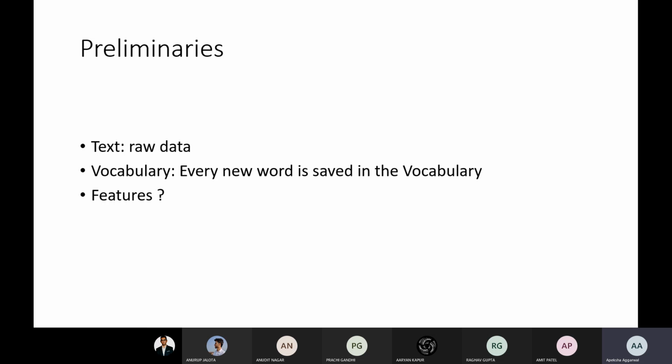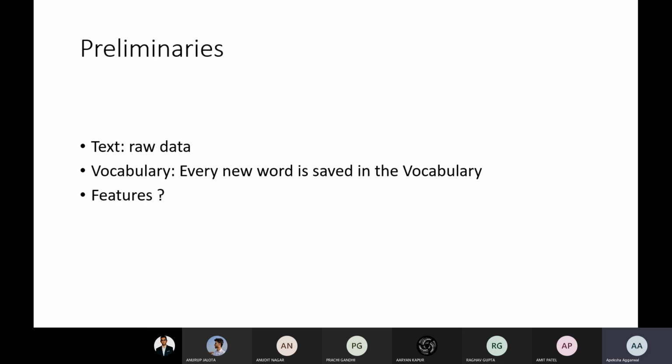So what I'm trying to say is, suppose I have 10 documents and each and every document is representing a different set of words. So vocabulary size would be larger. Okay, and we'll see how features are generated from this. So any idea about features?